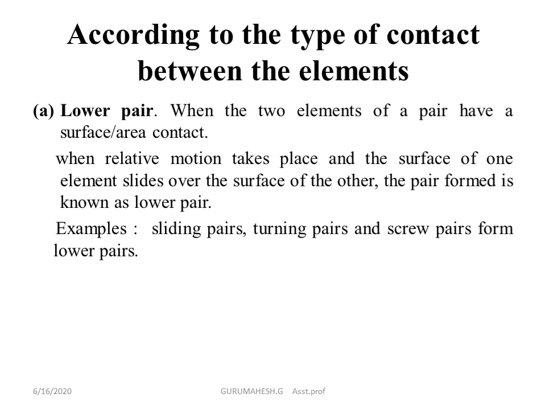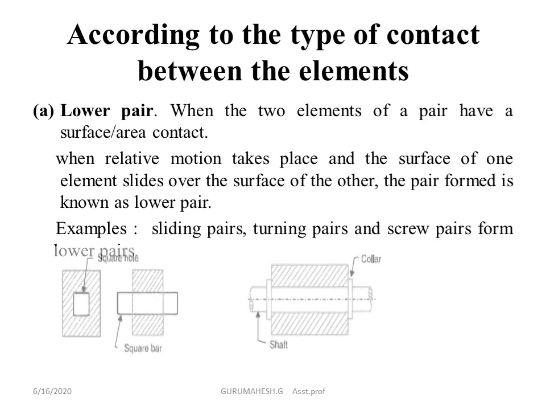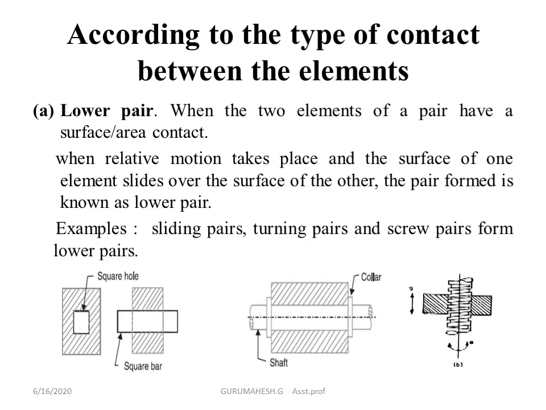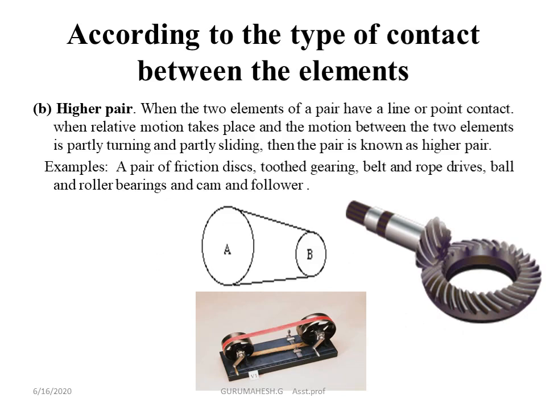When the relative motion takes place and the surface of one element slides over the surface of another, then we call it a lower pair. Examples: sliding pair, turning pair, screw pair. These all come under the examples of lower pair. Then higher pair: they have a point or line contact between the two links, then we call it a higher pair.